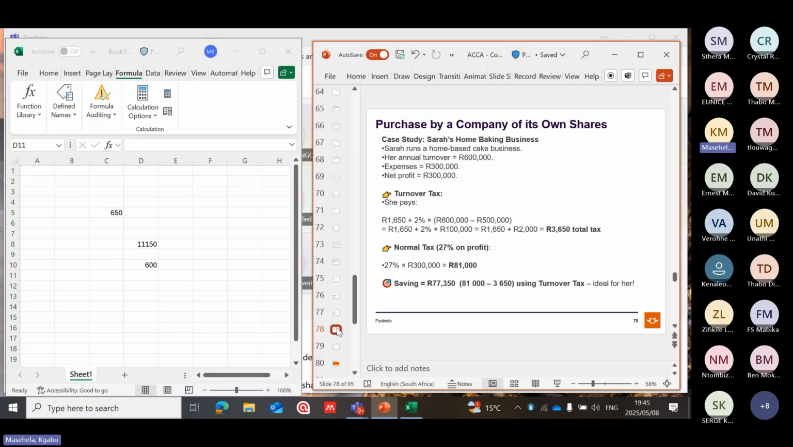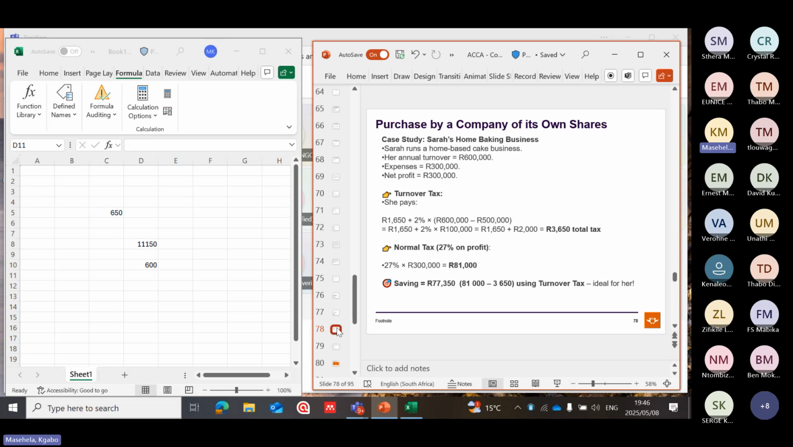Let's see this case study of Sarah's home baking business. Sarah runs a home-based cake business. Her annual turnover is 600,000. Expenses 300. The net profit is 300. And how much does she have to pay? It is 600, turnover